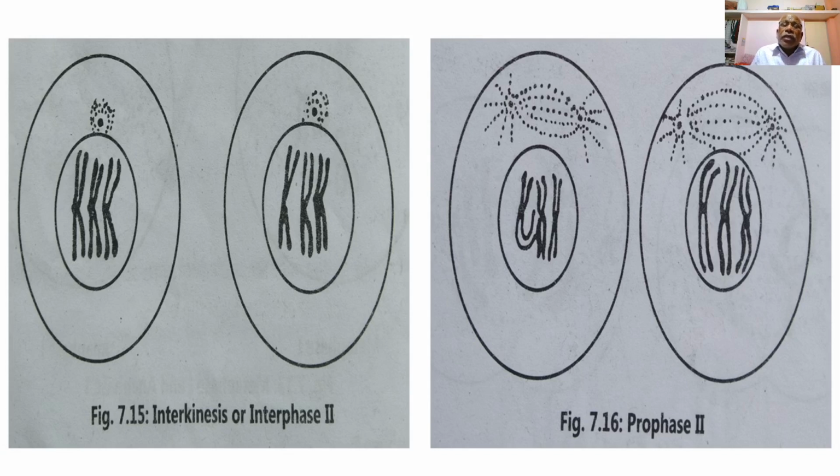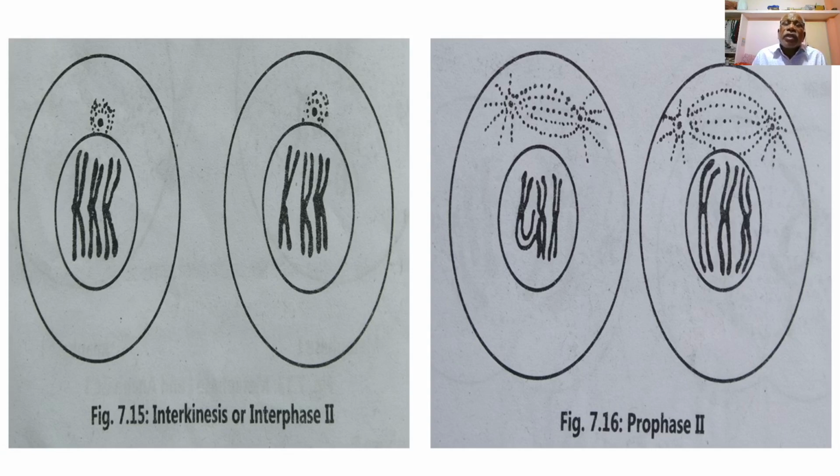Then begins prophase second. During interphase second or interkinesis, there is no duplication of the DNA taking place, and thus whatever chromosome set was present in the nucleus of the daughter cells at telophase 1 is present as it is in the two daughter cells during interkinesis.